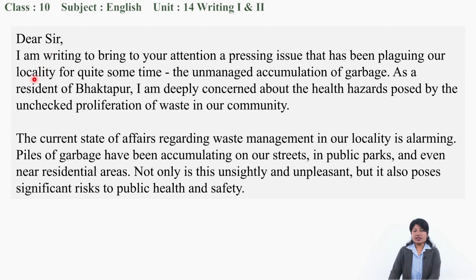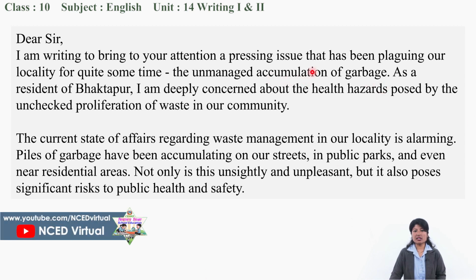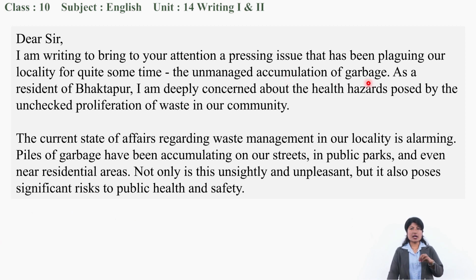So right after that you can start your first paragraph. I'm writing to bring to your attention a pressing issue that has been plaguing our locality for quite some time: the unmanaged accumulation of garbage. So right from the first paragraph, you have to mention why you are writing the letter.